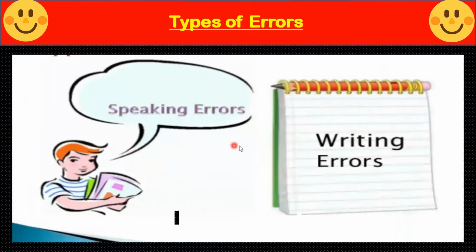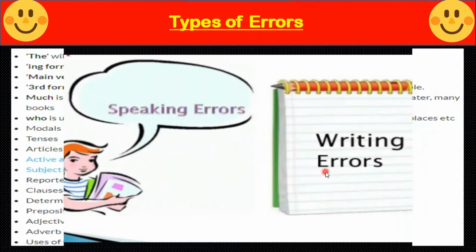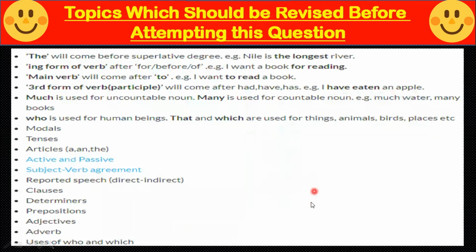Types of errors: speaking errors and writing errors. Topics which should be revised before attempting this question. The will come before superlative degree. For example, Nile is the longest river. Ing form of verb after for, before of. For example, I want a book for reading. Main verb will come after to. For example, I want to read a book. To and then comes the main verb.